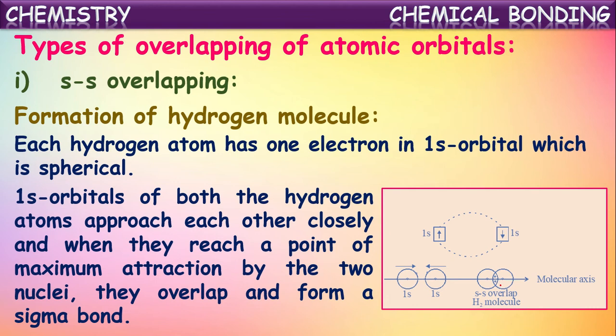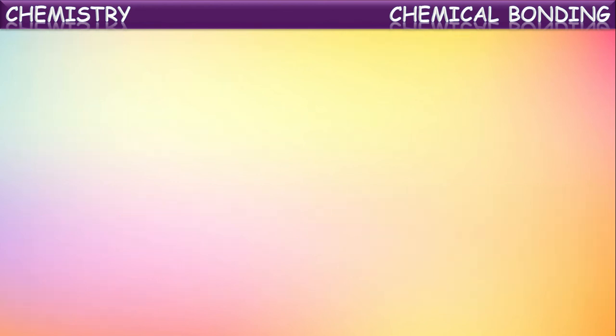Thus the resultant sigma bond is because of the overlapping of the s orbital of one hydrogen and the s orbital of another hydrogen. That is why here the overlapping is said to be ss overlapping. So we can say hydrogen molecule is formed by the ss overlapping of atomic orbitals.